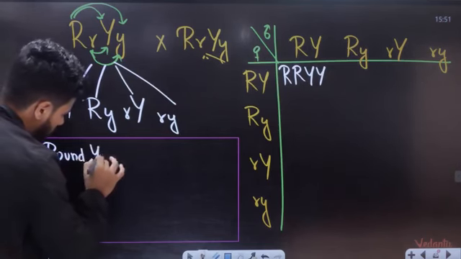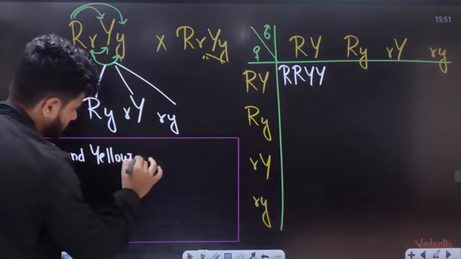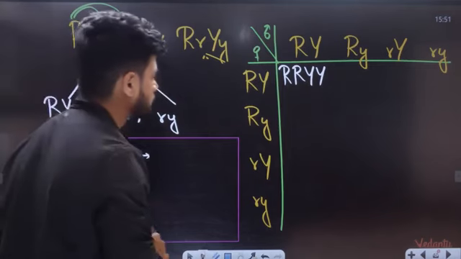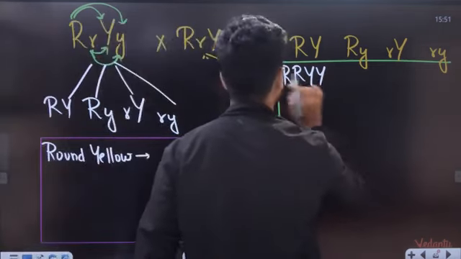Round and yellow. Okay, first one is going to be round and yellow. Now let's fill it up first. Capital R,